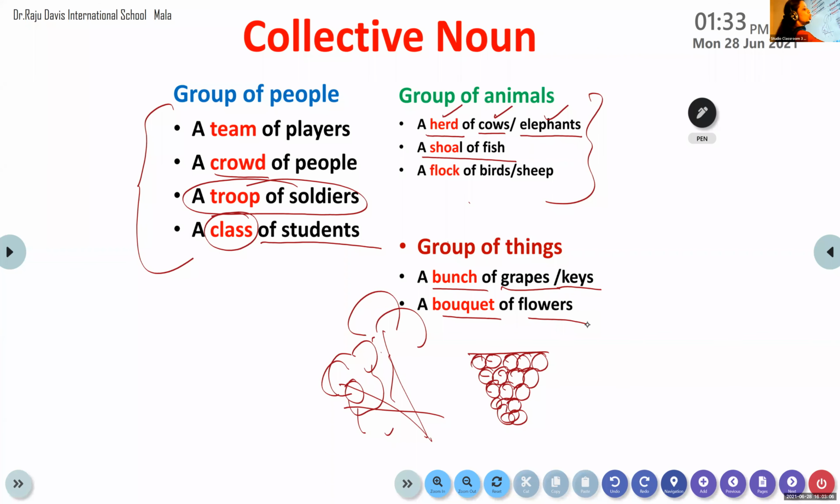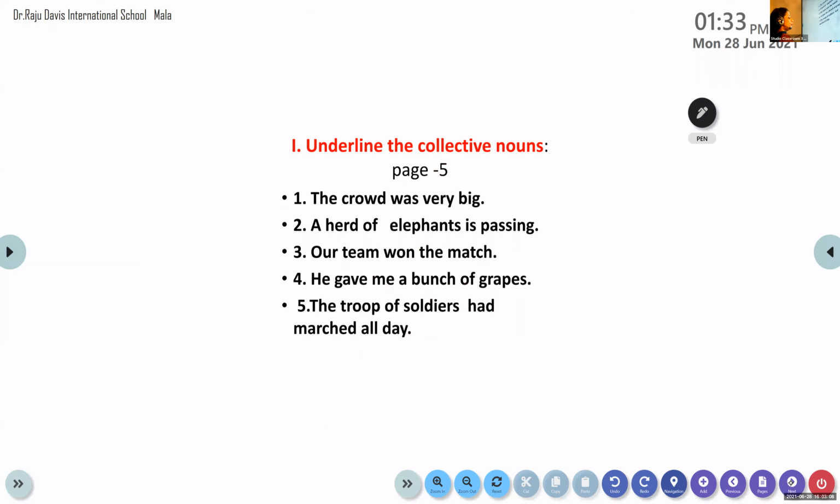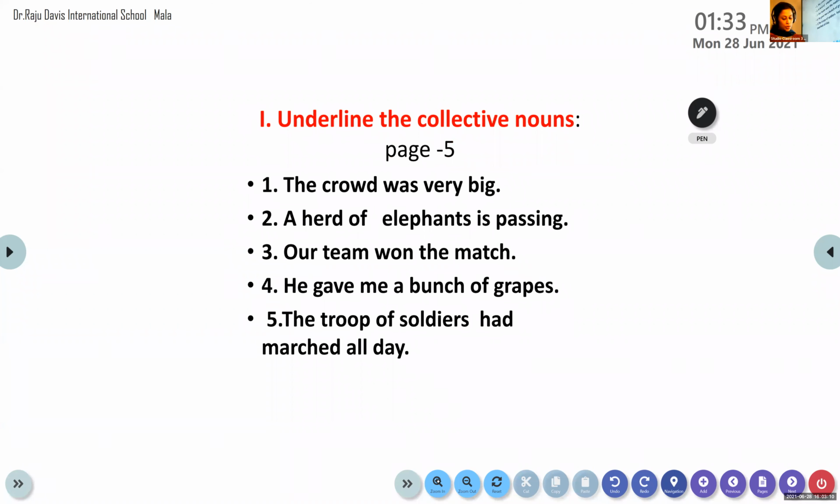We'll move on to the workbook exercises. In this workbook exercise, children, we are going to underline, just identify the collective noun in the sentence. I've already told you collective nouns are considered as singular. How come? See here, a herd of elephants. Even though many elephants are there, herd is considered as one group. Group is a collective noun.